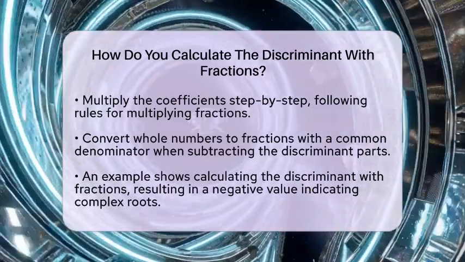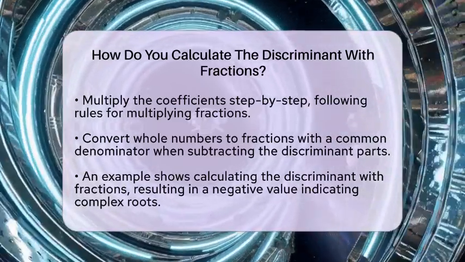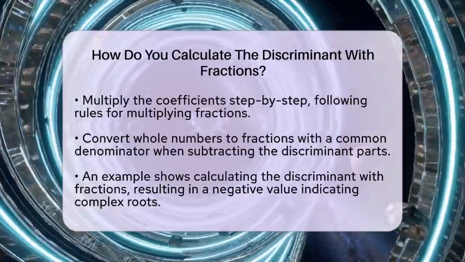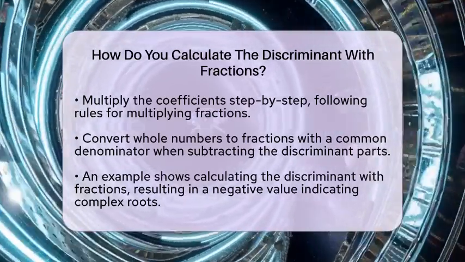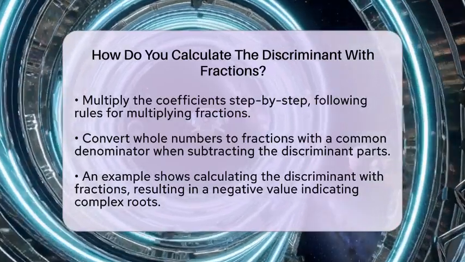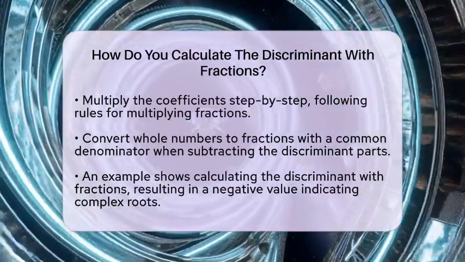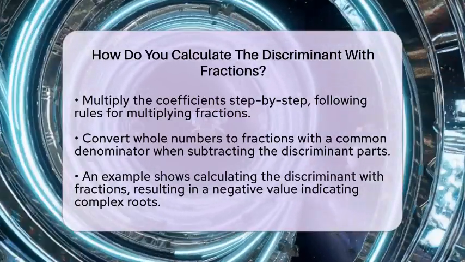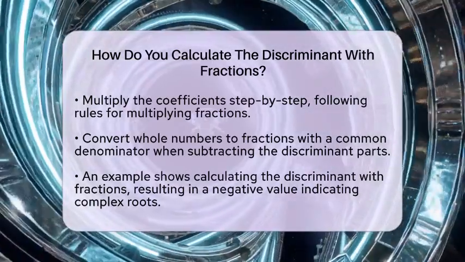Alternatively, you can eliminate fractions by multiplying the entire equation by the least common denominator, which in this case is 12. Multiplying through gives you a new equation, 18x squared minus 27x plus 20 equals 0. Now, calculate the discriminant using whole numbers.